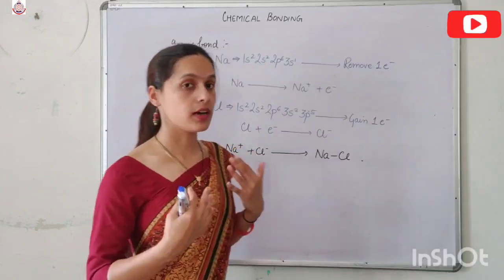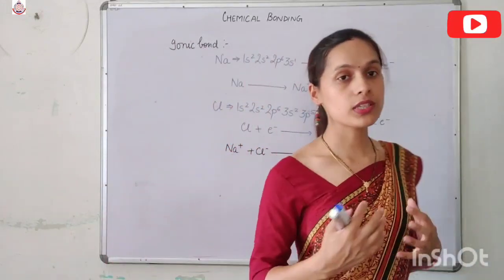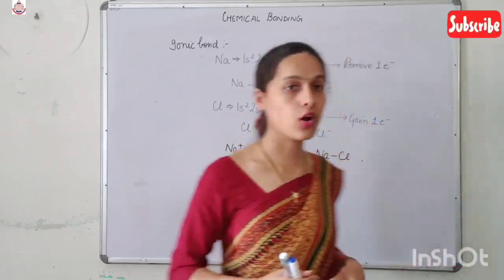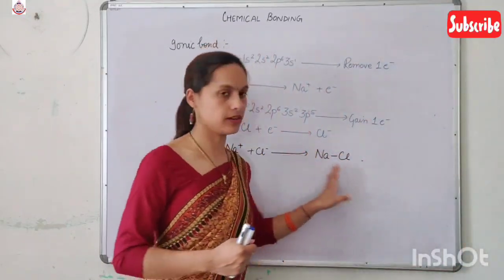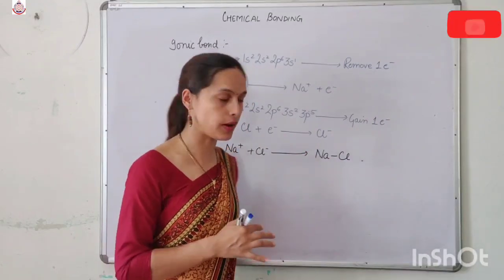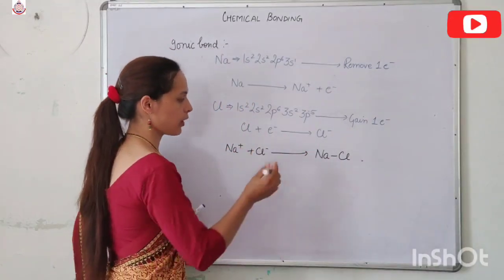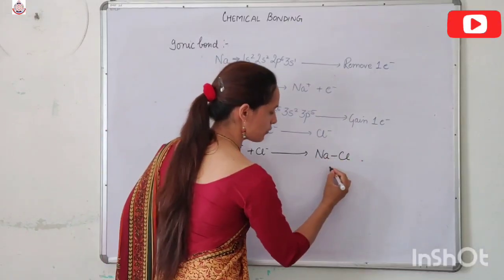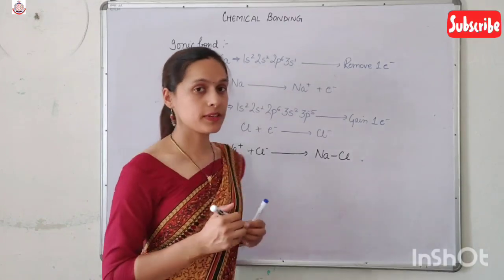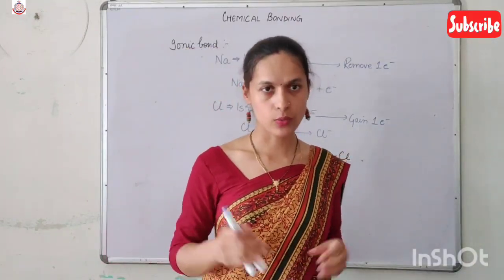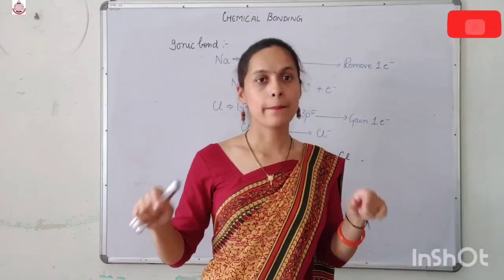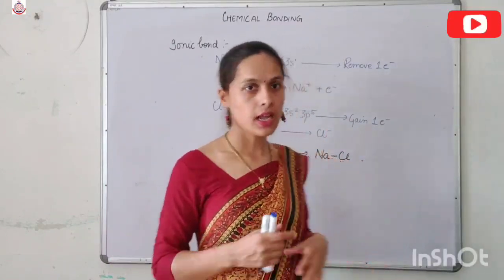Now, if we want to draw the Lewis dot structure of this ionic compound, NaCl is present in the form of Na positive and Cl negative. We represent the electrons present in the outermost shell by dots.